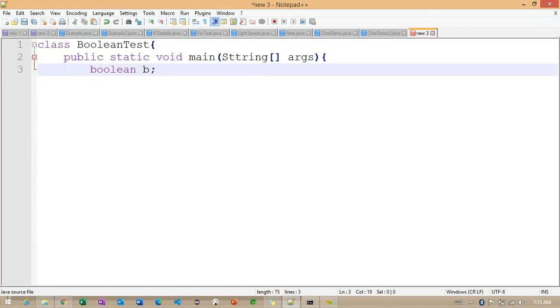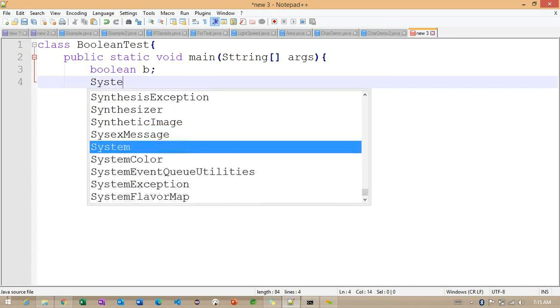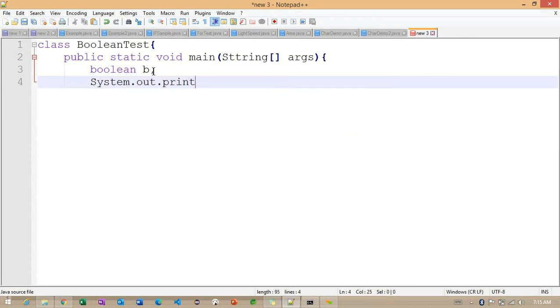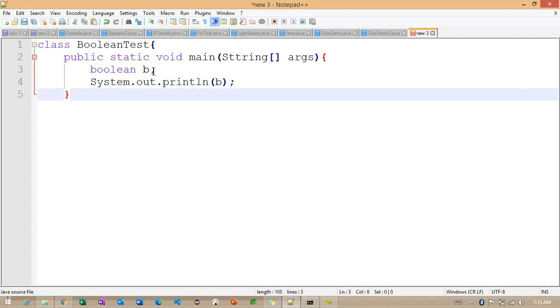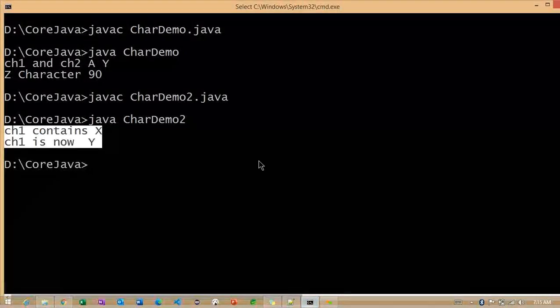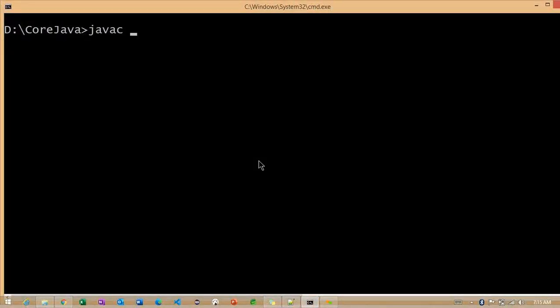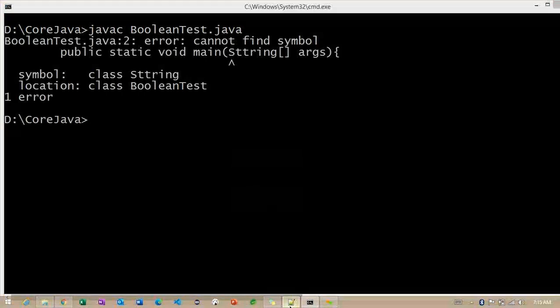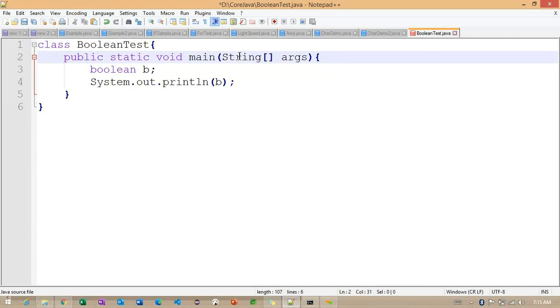What is the b here? b is a variable name, and the variable has the data type called boolean. If I'm going to print this particular b value, what exactly is the value which resides in this boolean test? Now clear the console, javac BooleanTest.java. The string we made as a wrong here.